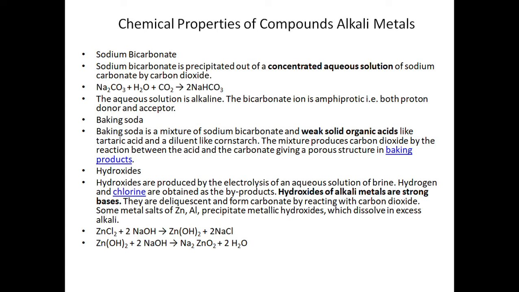Then we see the hydroxides of alkali metals. They are produced by the electrolysis of an aqueous solution of brine. Hydrogen and chlorine are obtained as the byproducts. Hydroxides of alkali metals are very strong bases. They are deliquescent and they form carbonate by reacting with carbon dioxide.